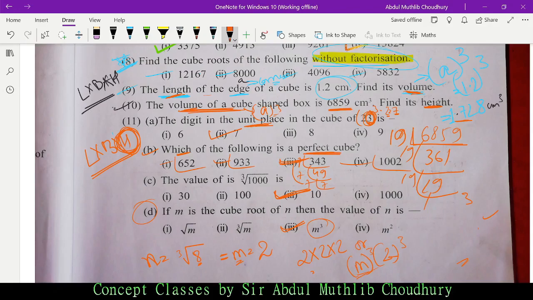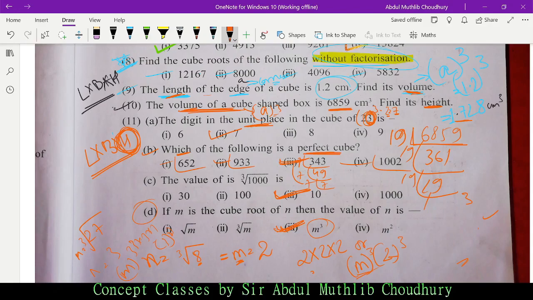I repeat, if m is the cube root of n, say suppose 8, I've assumed this. You can also assume 27. If you assume m as cube root of 27, m is 3, so n would again be 3 into 3 into 3, which is 3 cube. So basically m cube. This is the answer.